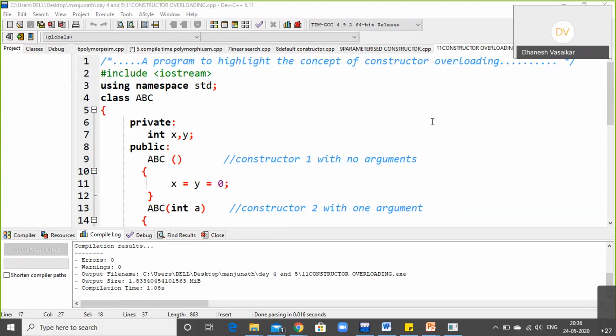Sir, please send this compiler link, sir. Definitely, we'll do that. Manjunath, can you just send that link in the chat box? Yeah, 2 minutes, it will be shared.